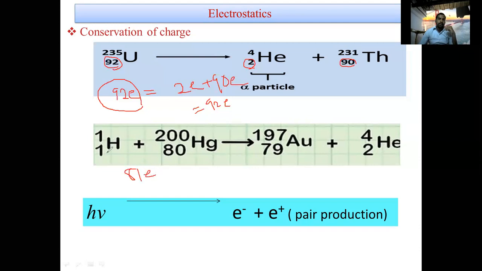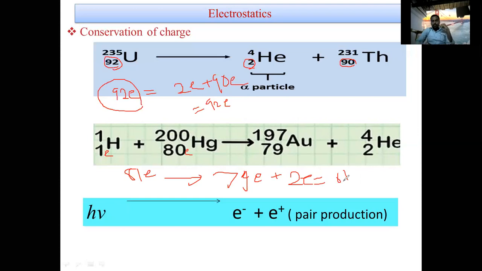Hydrogen has 1e, and mercury has 80e charge. It gives Au, which is 79e, plus helium, He, which is 2e, equal to 81e.